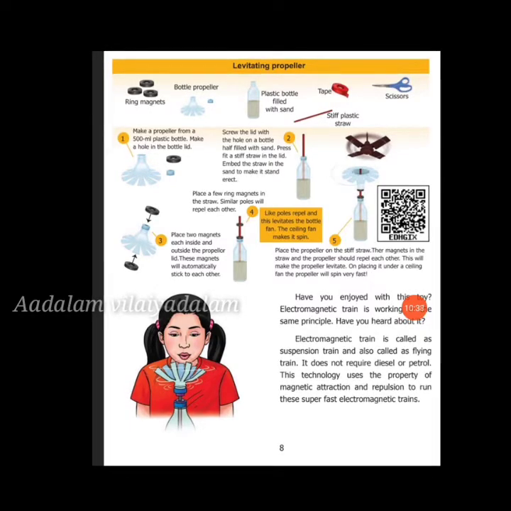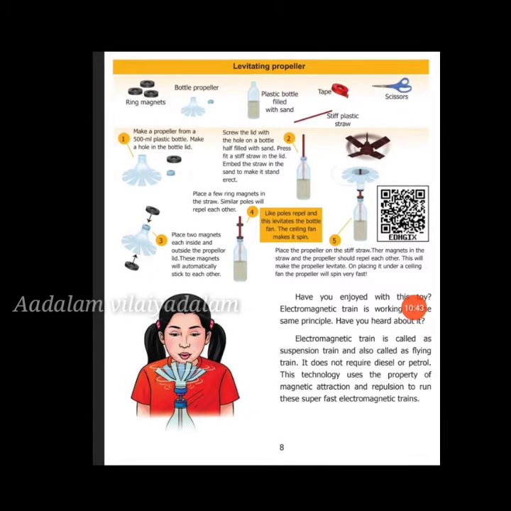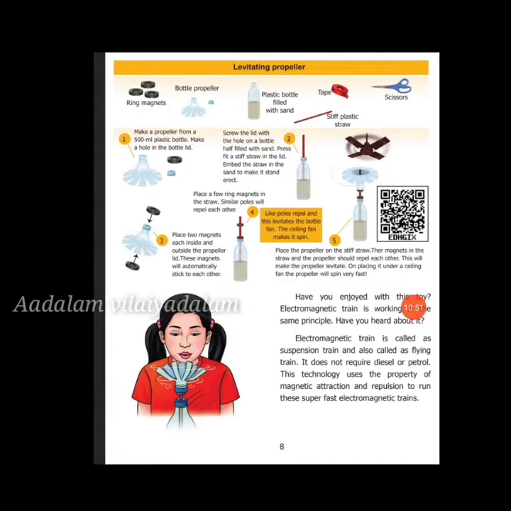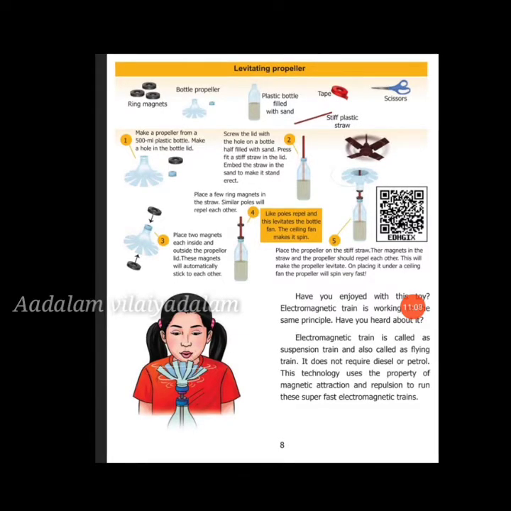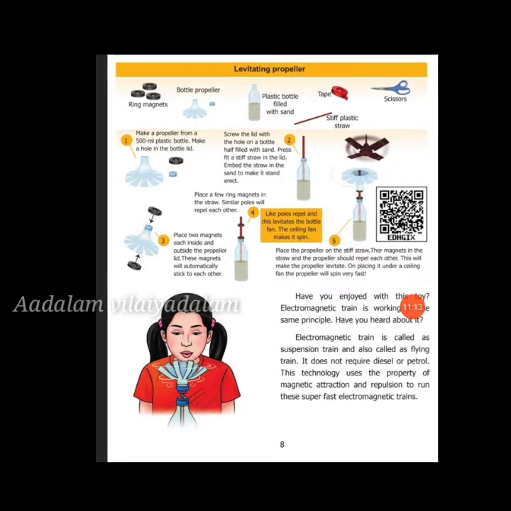Fourth step, place a few ring magnets in the straw; similar poles repel each other. Fifth step, like poles repel and this levitates the bottle fan, like a ceiling fan. Place the propeller on the stiff straw. The magnets in the straw and propeller should repel each other, so the propeller levitates. On placing it under a ceiling fan, the propeller will spin very fast. Have you enjoyed this toy? Please go through your book and try this activity.